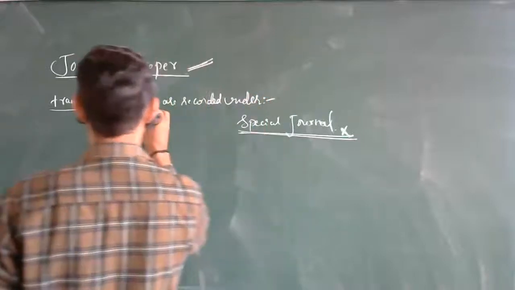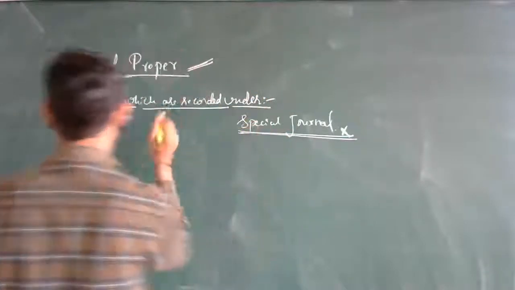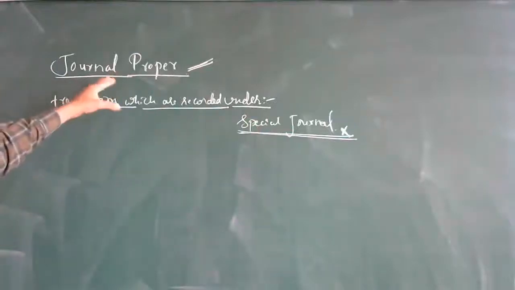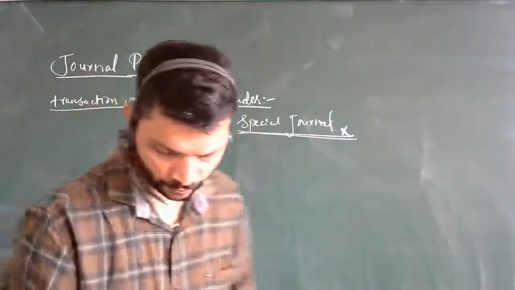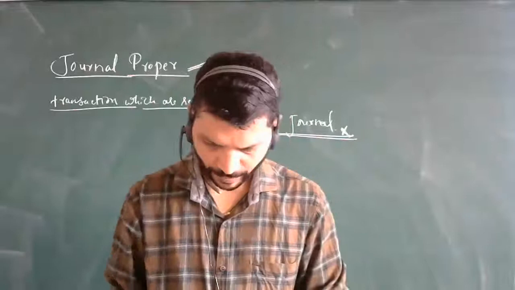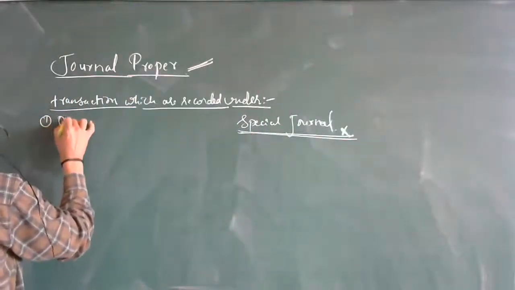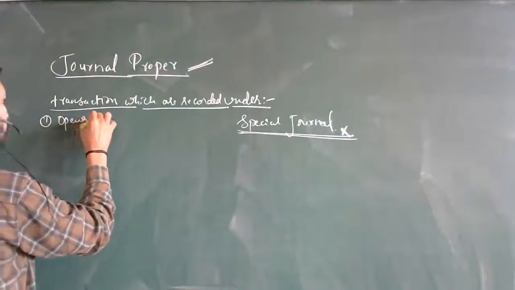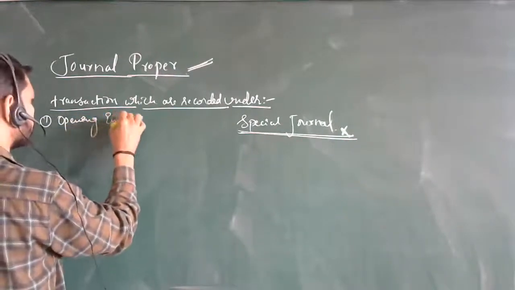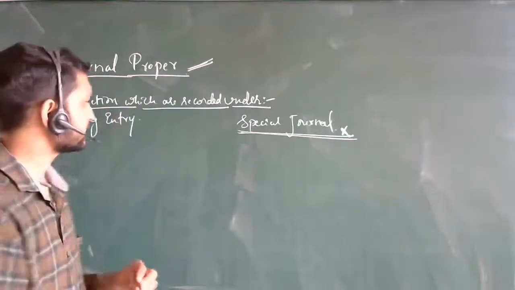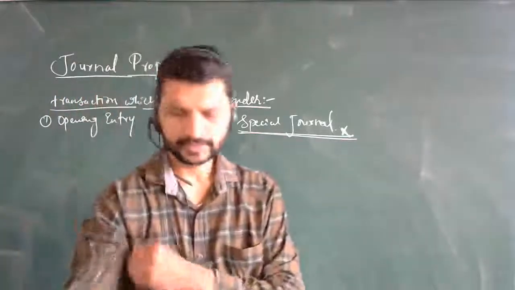The transactions which are recorded under this journal proper are told over here. Okay, so let's see one by one. The first one is opening entry. The first transaction which takes place is opening entry.